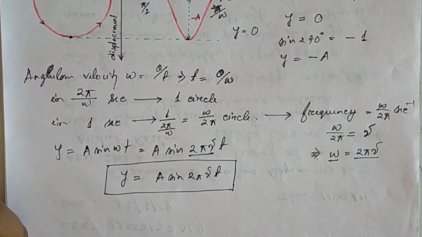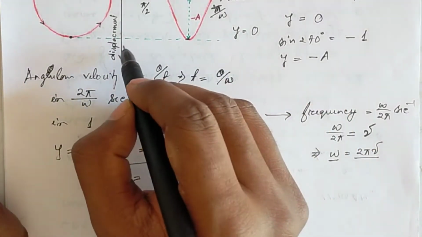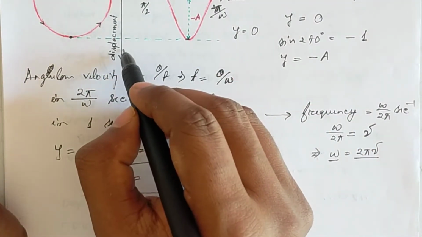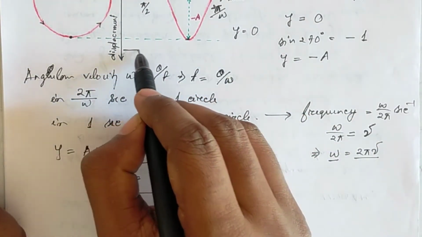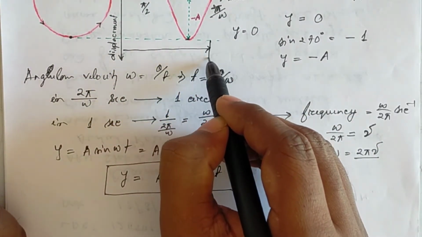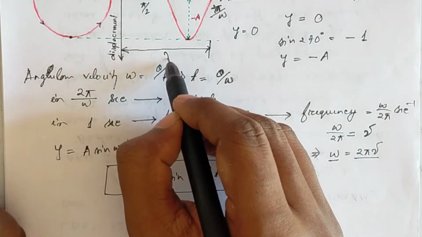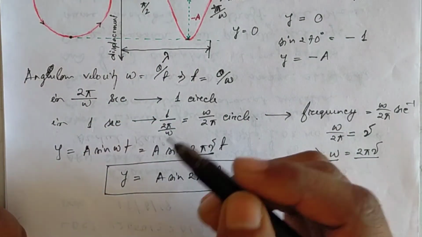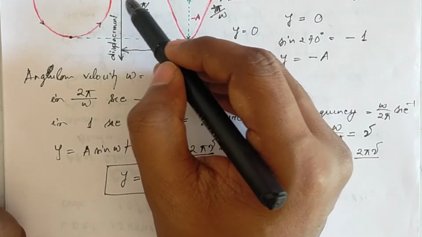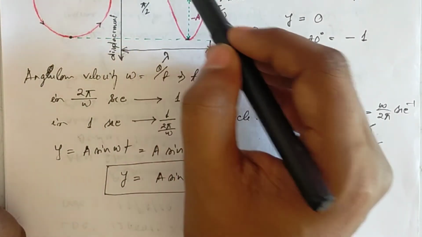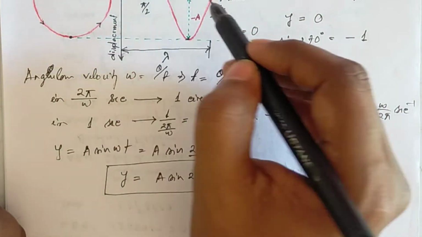Again, this length from this zero to this 2π/ω is called lambda, the wavelength. This is one wavelength, from adjacent crest to crest or trough to trough.